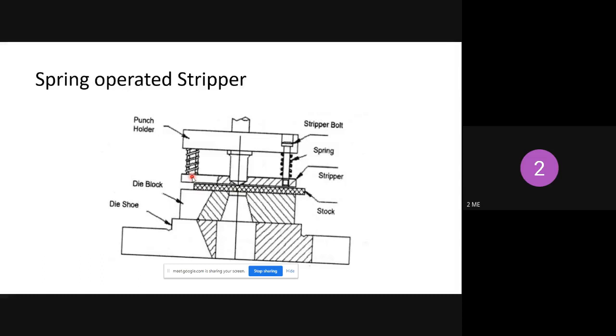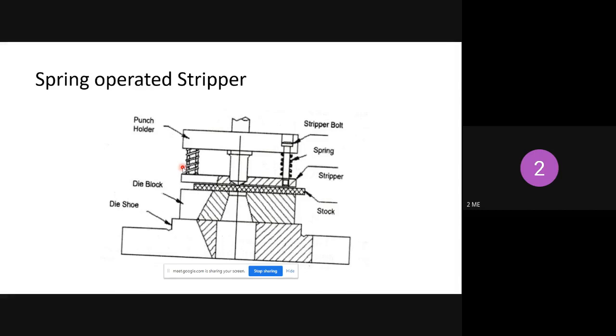And the spring operated stripper is the same thing: the punch holder is there, and this is the tool. The tool is attached to the punch holder, with the stripper bolt, and it moves against the spring forces. Once the operation is finished, the punch tool moves in the upward direction against the spring force. So the stripper plate will hold the workpiece properly with the help of spring force. Once again I will explain in the next class.